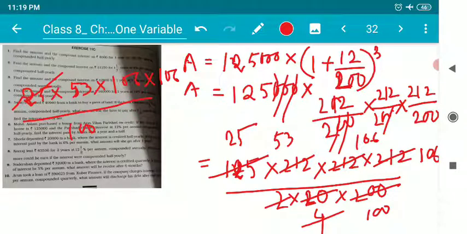Now 4 can cancel 100 as 4 25s are 100. It can be cancelled this way: 2 2s are 4, and 53 2s are 106. Again 2 can cancel this one, giving 53.